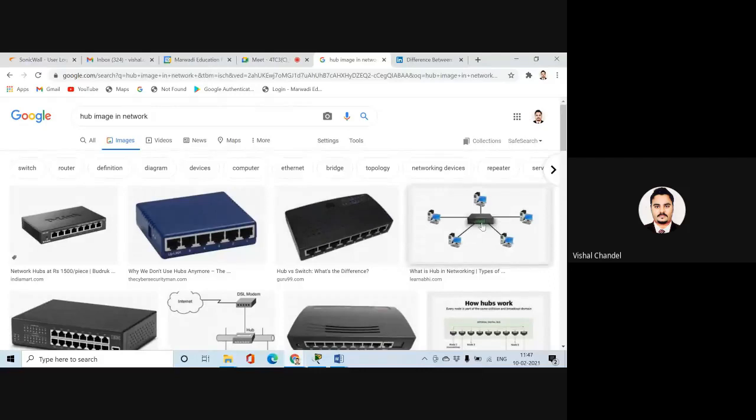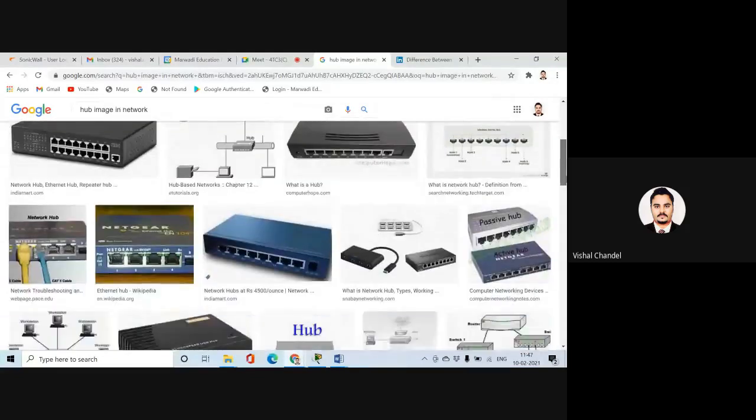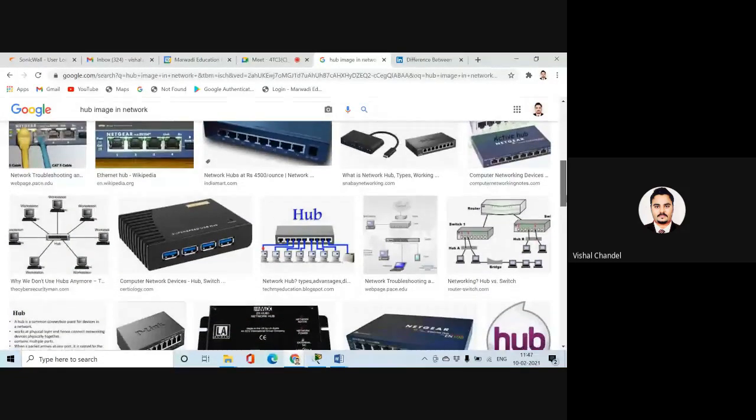So at this point we are using an active hub. This hub is directly connected to multiple nodes, and it shares information with each other on the physical layer. Now you want to understand an example of a passive hub, so I want to share one example of the passive hub.